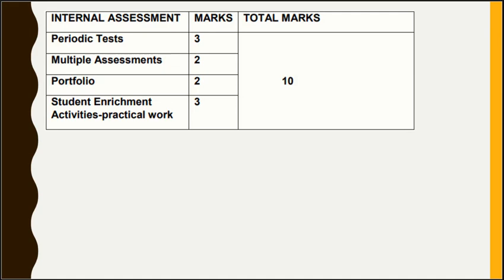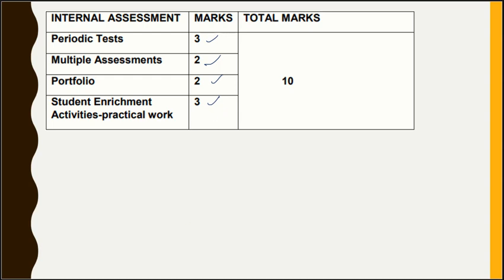Now, coming to the internal assessment. Internal assessment of 10 marks in the first term will be: periodic test for 3 marks, multiple assessment for 2 marks, portfolio maintenance for 2 marks, and student enrichment activities or practical work for 3 marks. We will have 3 practicals or at the most maybe 5 practicals done in the first term. That practical work will carry 3 marks.